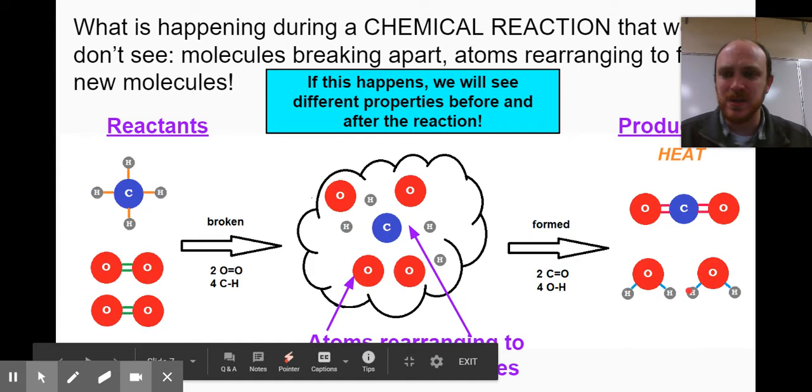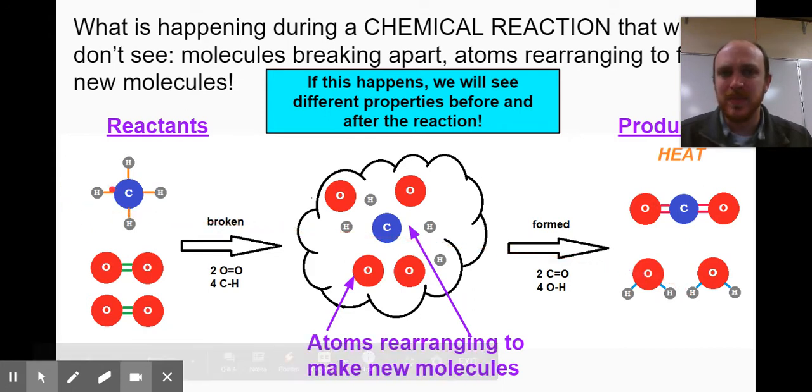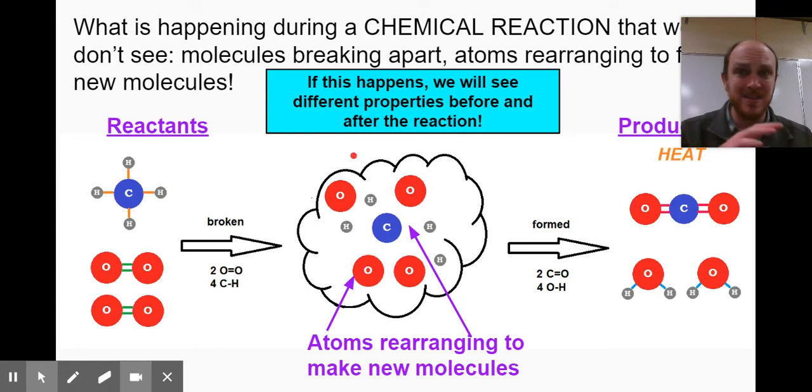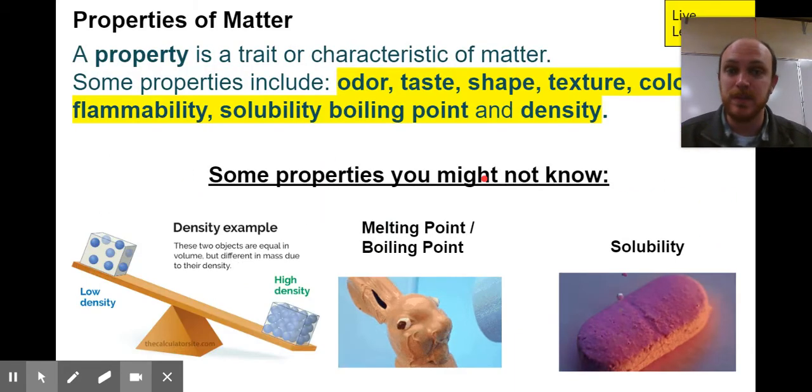Water is a liquid at room temperature. These are both gases. Things like that. So you should be able to be like, oh, there is new stuff over here because it acts different. It has very different properties. And then we know the chemical reaction happened. We know that molecules broke apart and produced new ones.